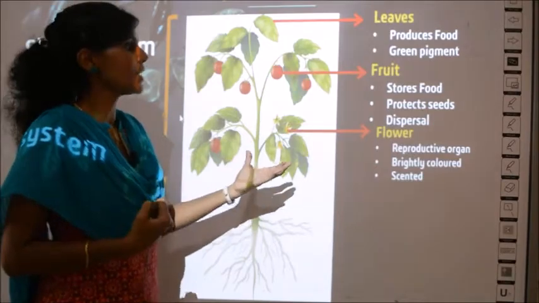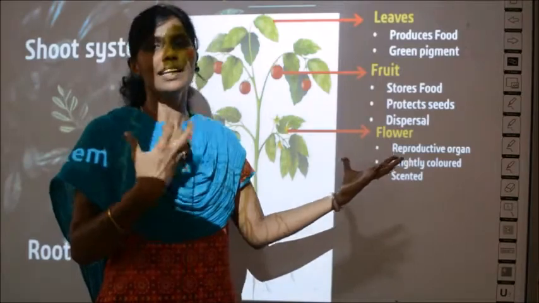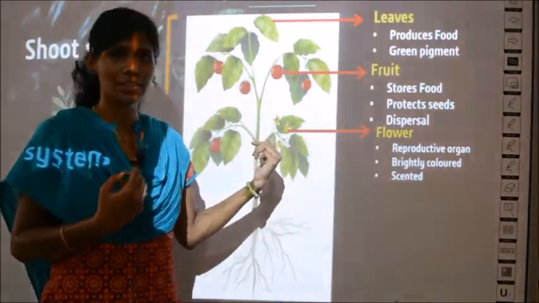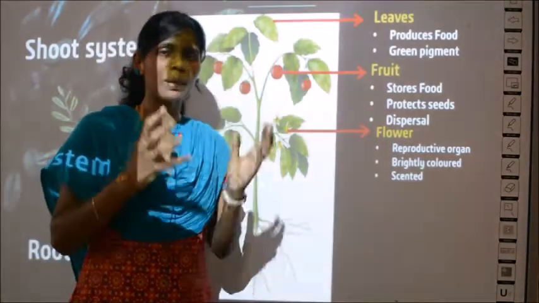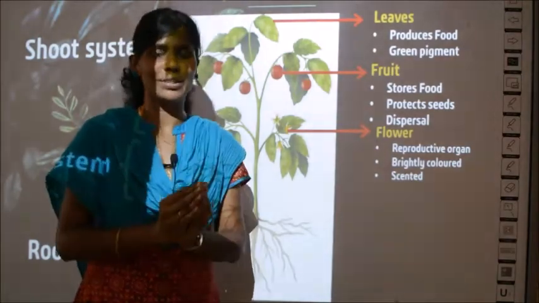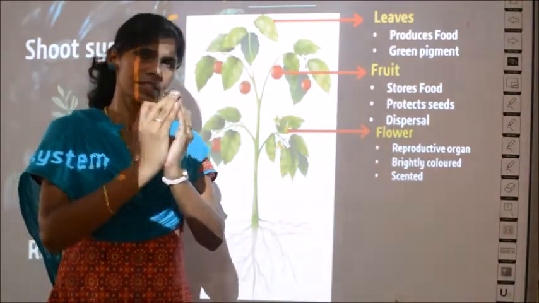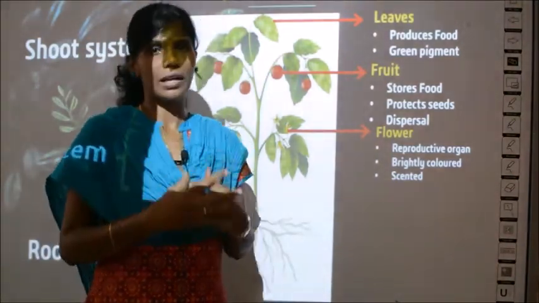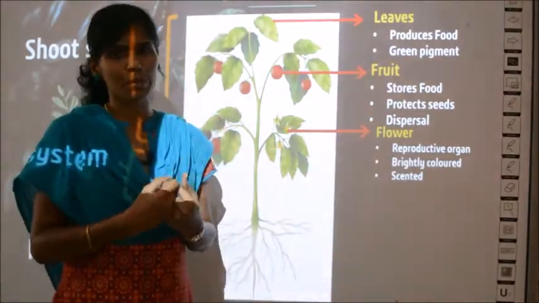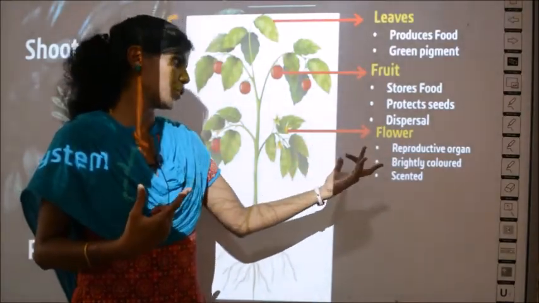The third part is the flower. The flower, if you see, is the most brightly colored. Of course, it is dull in this picture because of the white background, but in real life, the whole plant will look dull, but the flower alone will be brightly colored, right? So it is brightly colored and it is scented. What is scent? Scent is a sweet smell. So the flower of any plant will give a pleasant smell. So it is brightly colored, it is scented, and this information is new to you.